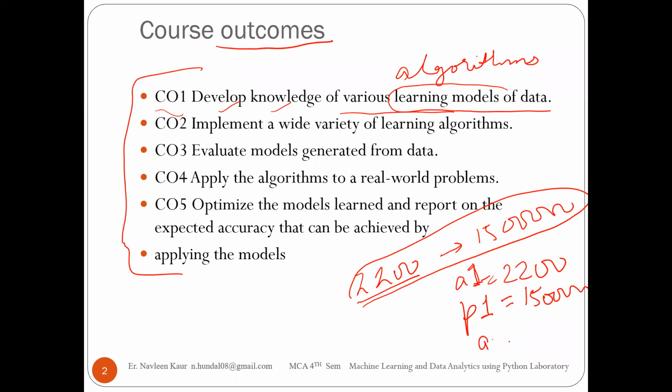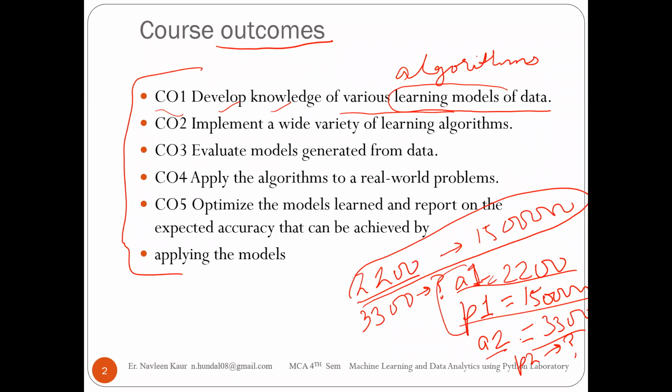Okay. Next, for area two, you want to predict. For area two, which is 3300, you want to predict. So area two is 3300. So you are using variables to store these values. And then you are ready to predict what will be the price two. Okay, so by learning models, I mean that there will be an algorithm, and we will implement that algorithm in Python and help our machine to learn things. So my computer is learning that area one is 2200 and its price is this. It has learned this fact.